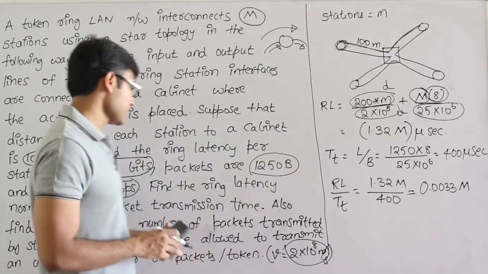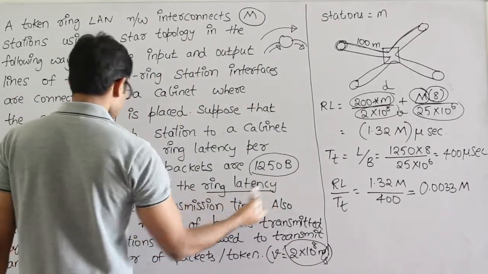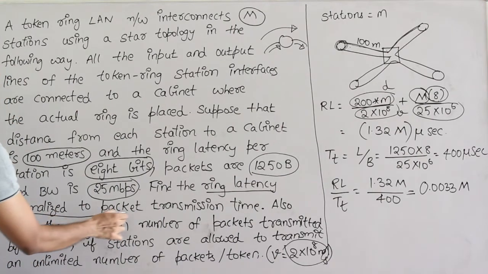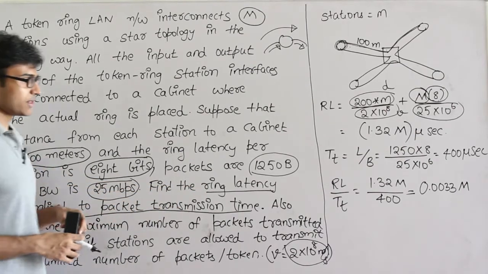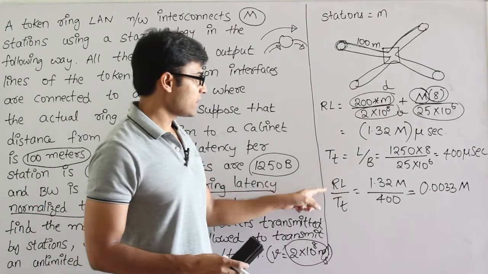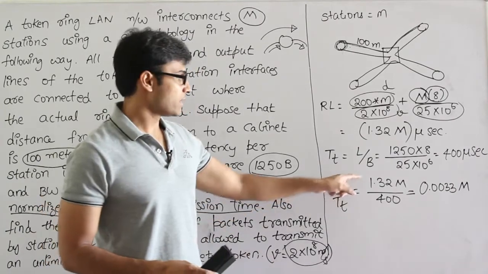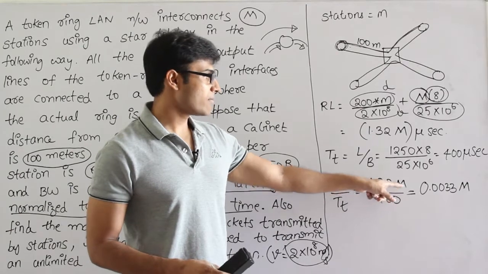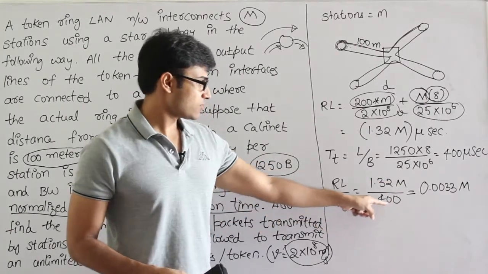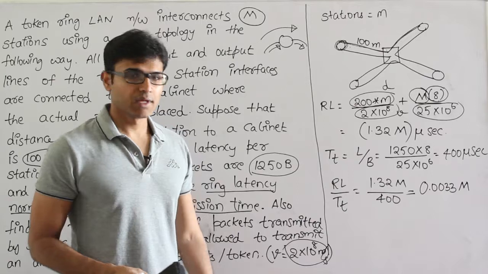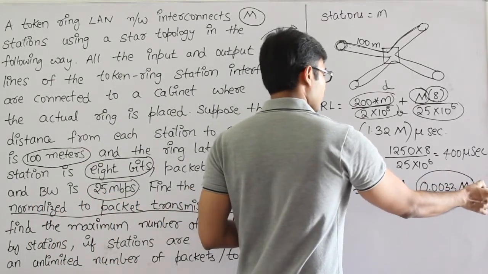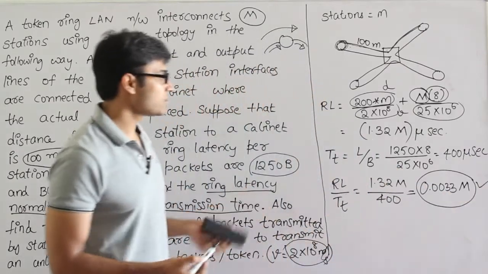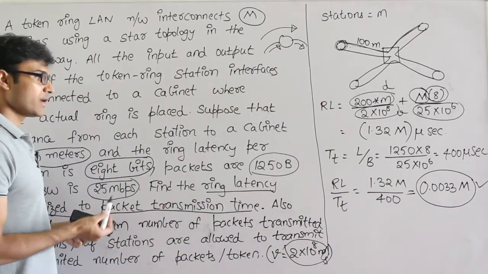Then what is that they are asking? Find the ring latency normalized to the packet transmission time, which means they want to take the ring latency and then divide it with transmission time. So ring latency is 1.32 M microseconds and transmission time is 400 microseconds. So we can divide them, and I got it to be 0.0033 M. It is a ratio, no units will be there. That is the ring latency normalized to transmission time.